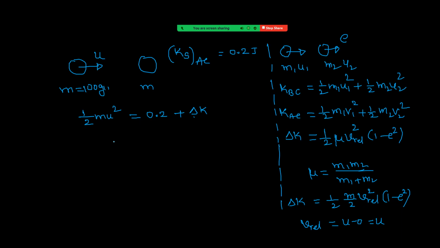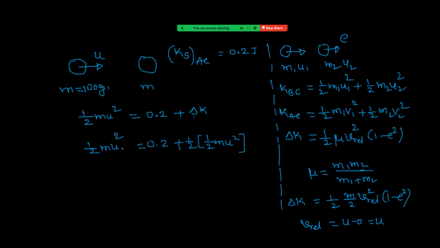So to find u maximum, I am taking 0.2 plus half of the kinetic energy. This is the maximum loss, right?